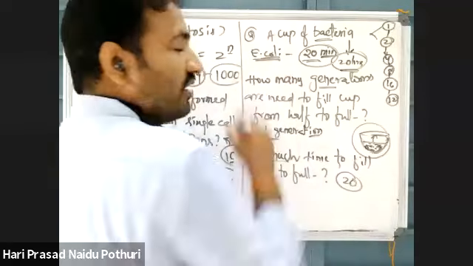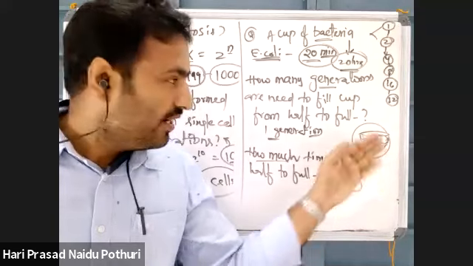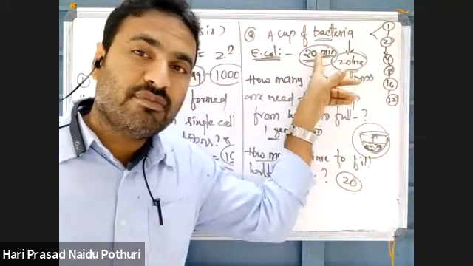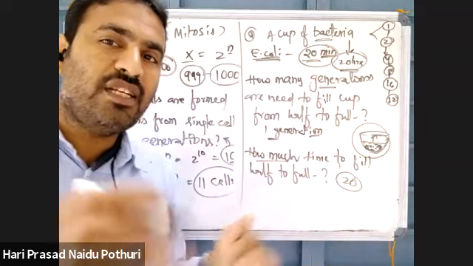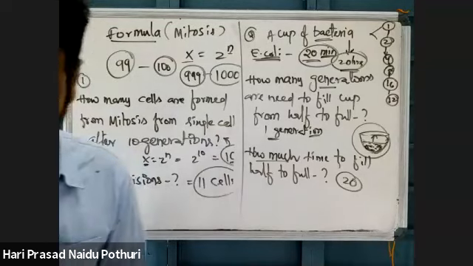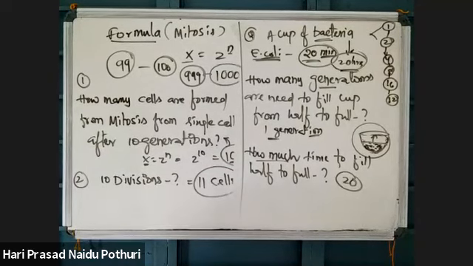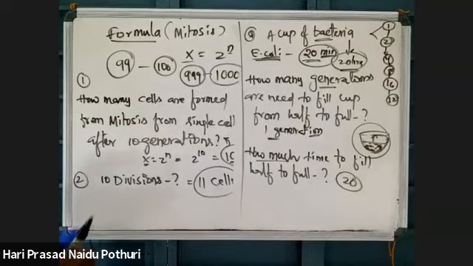Same strategy. Division time is 20 minutes. Half cup is already filled. In the next 20 minutes, which is the division time, every cell will divide, multiply. So each and every cell of the half cup is divided, and then the total cup will be filled with bacteria. That is the point. Understand? Okay? Right.